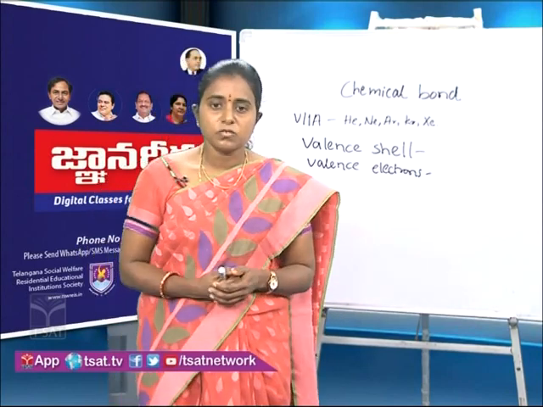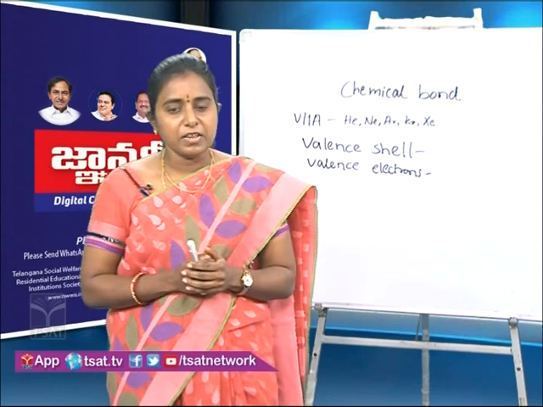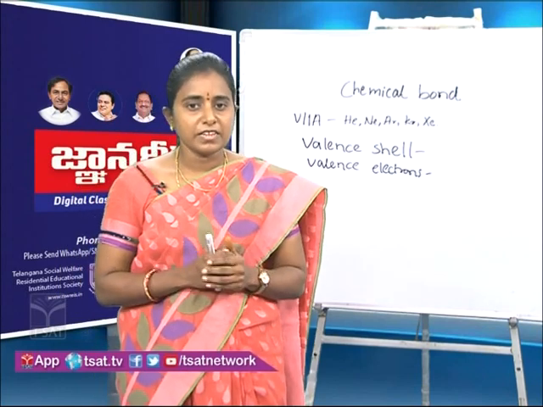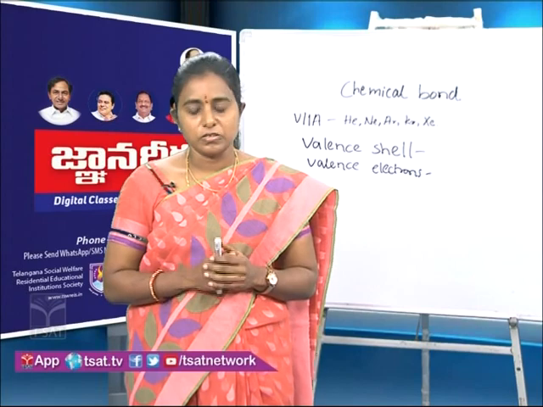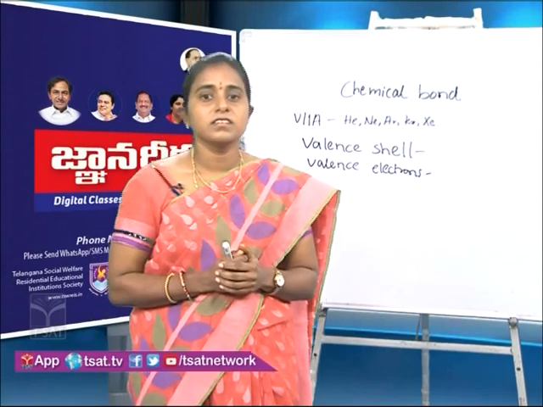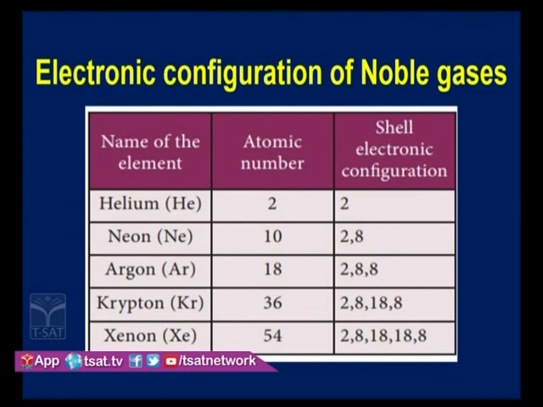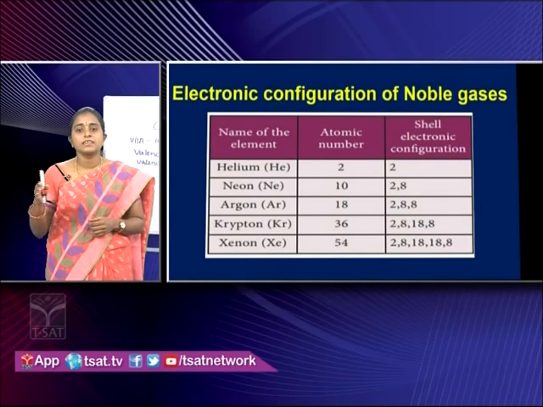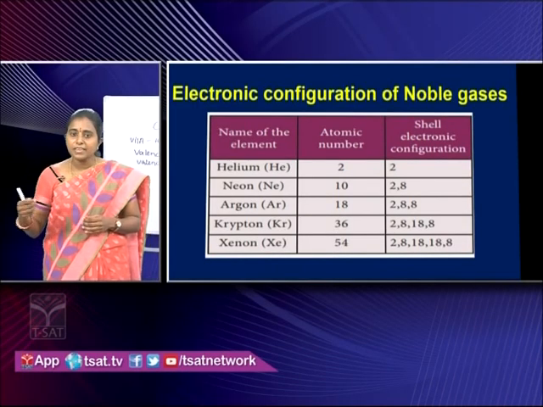Children, let us know why these 8A group elements have high stability and why they do not form molecules. Look at the slide, children. Here these are electronic configurations of noble gases. And children, do you find any similarity among the electronic configurations of noble gases? Yes, you can find similarity. That is, all the noble gases have 8 electrons in the valence shell, that is last shell, except helium.